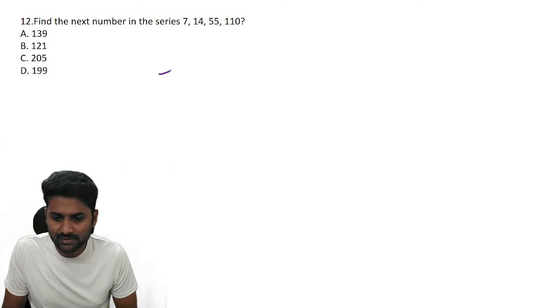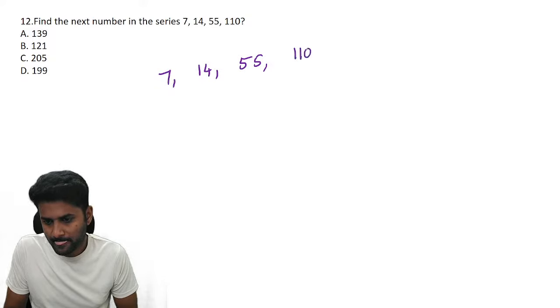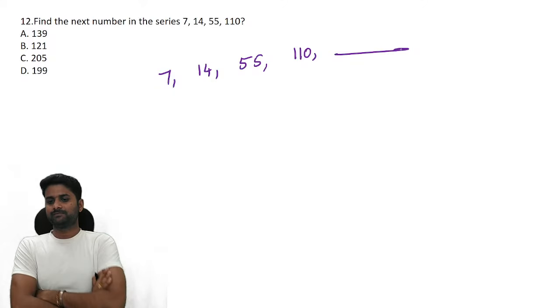Next, what is the next number? And one of the important logics, try to solve this question. What is the next number in this series?